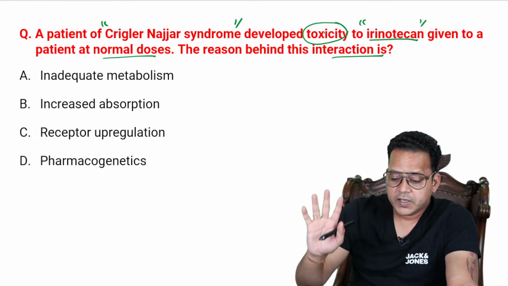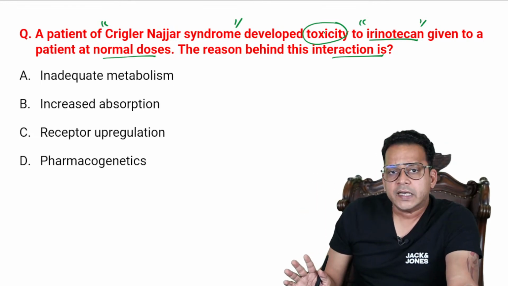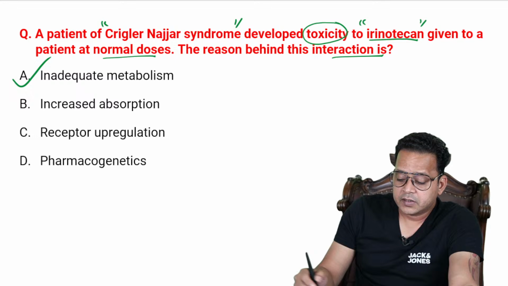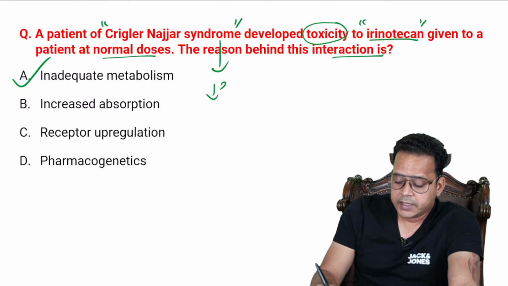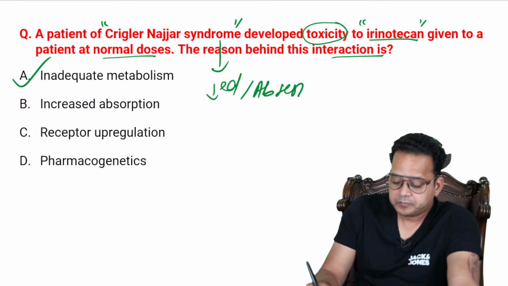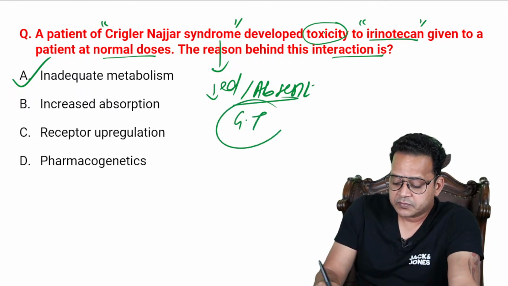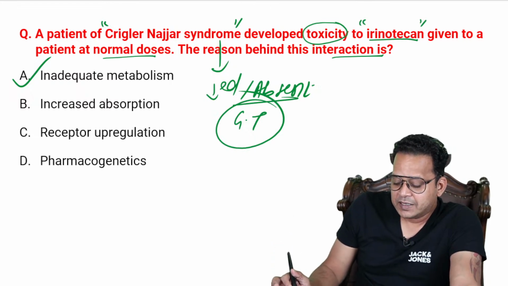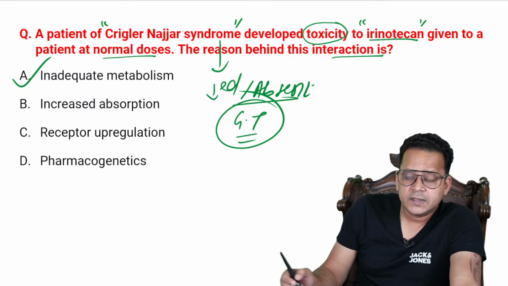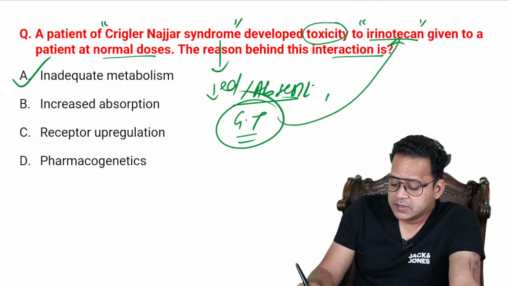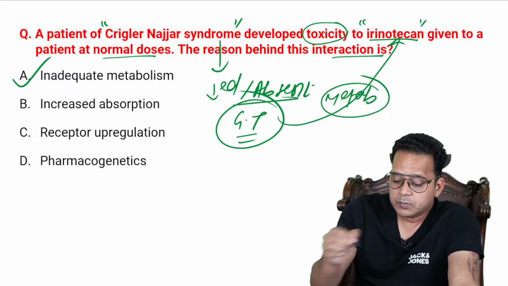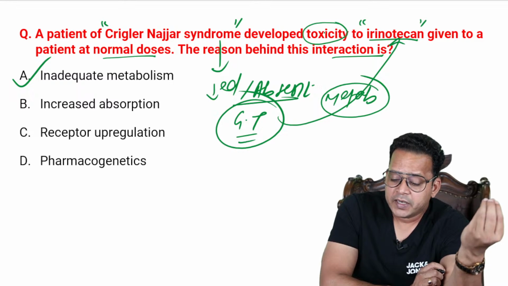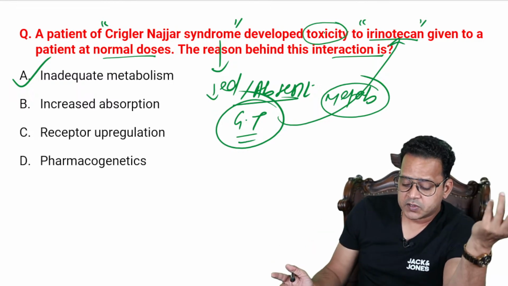All right. So guys, as I can see, the majority of you have given the right answer. The right answer is inadequate metabolism. Now see, all of you know what happens in Crigler-Najjar syndrome. There is decreased or absent glucuronide transferase, right? And glucuronide transferase metabolizes irinotecan. So deficiency or absence of glucuronide transferase will increase the risk of toxicity. So inadequate metabolism is the right answer.